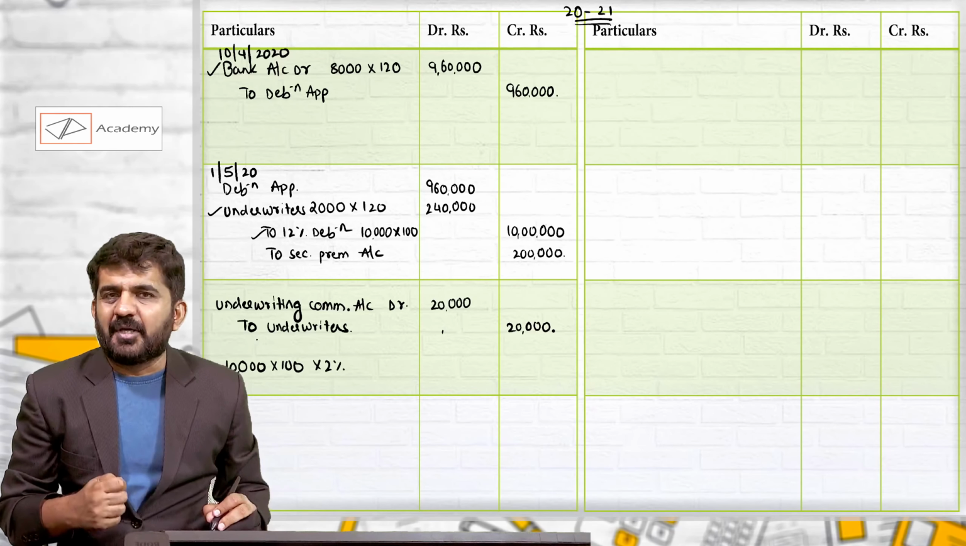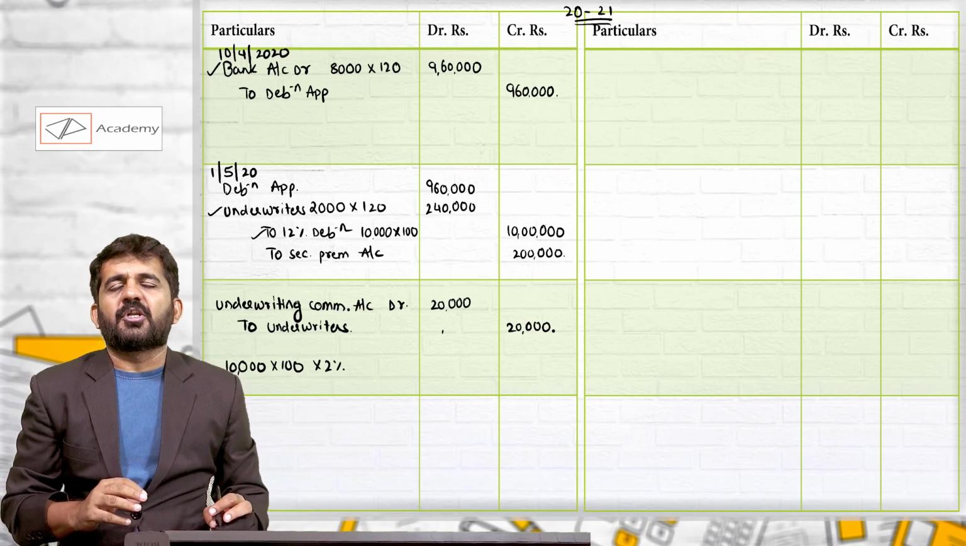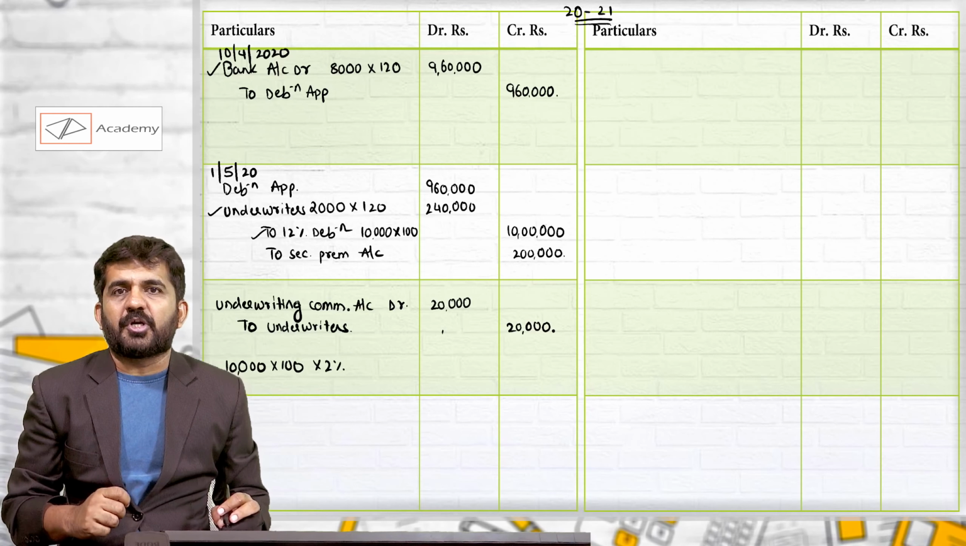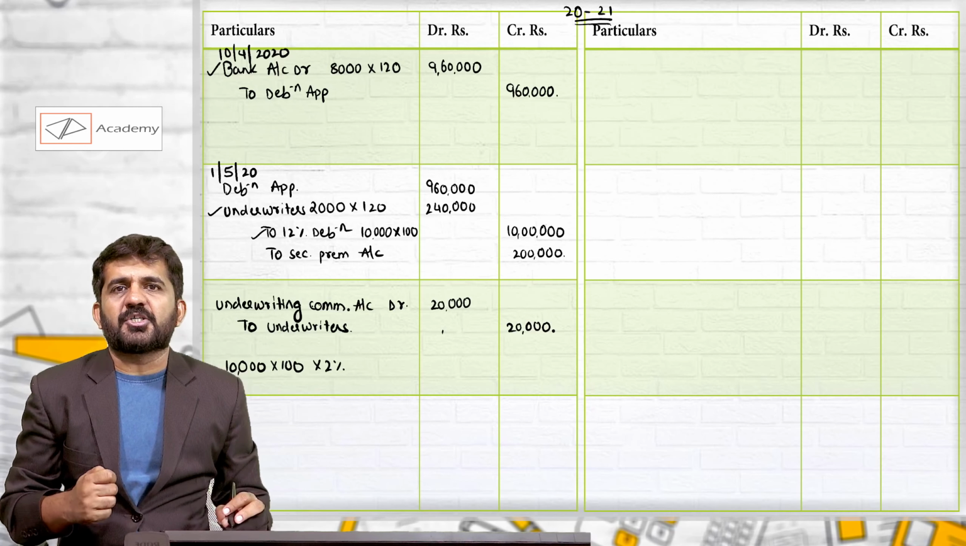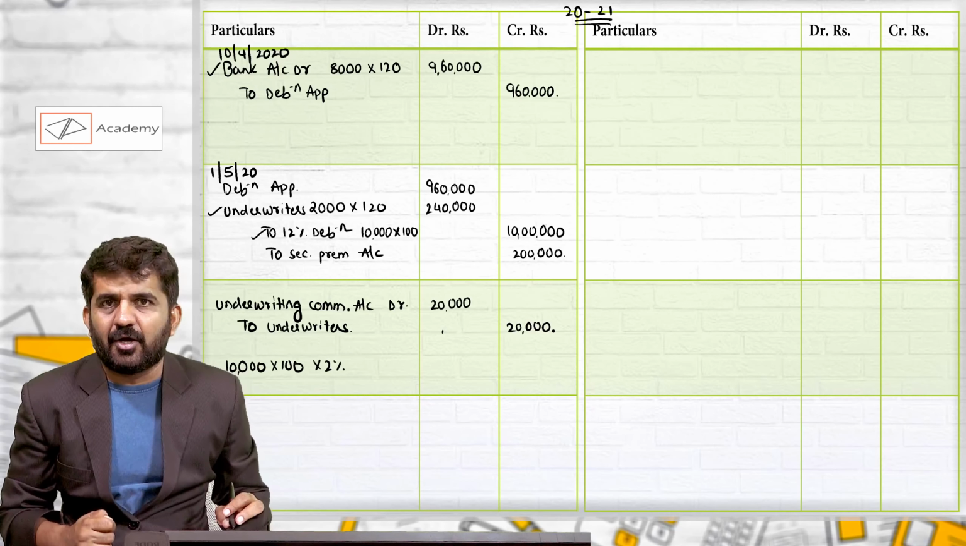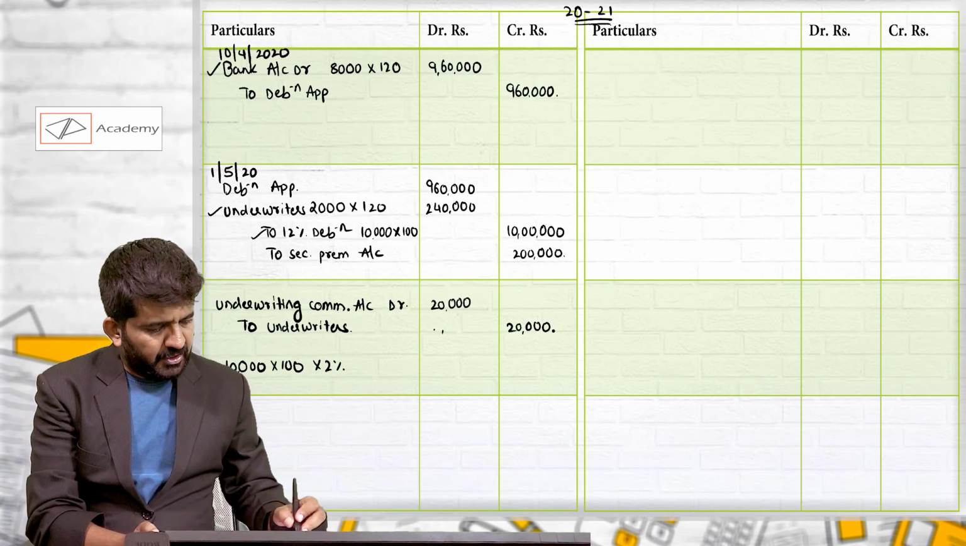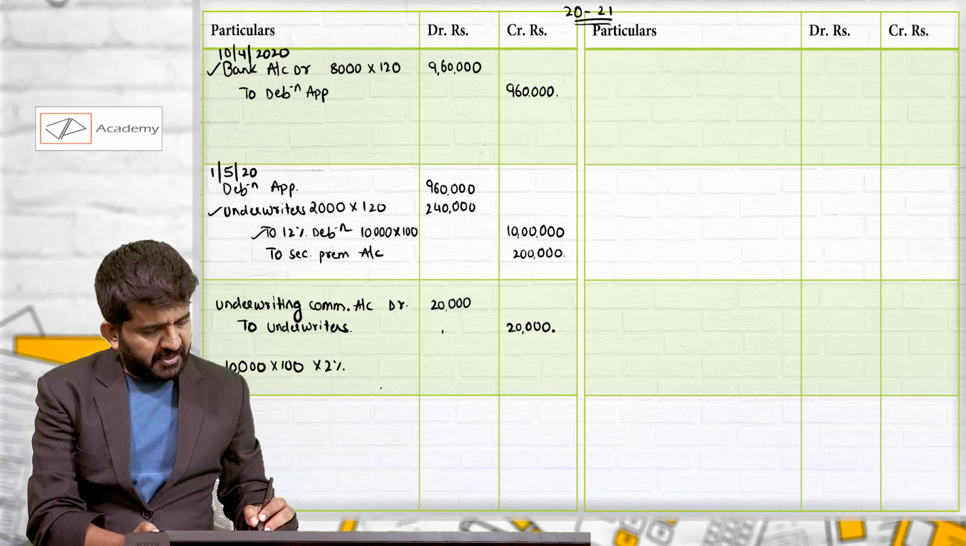Underwriting commission will be closed in profit and loss account. The journal entry passed will be P&L account debit to underwriting commission. This will be passed on 31st March 2021, that is on the last day of the year. So let me close it in P&L account.